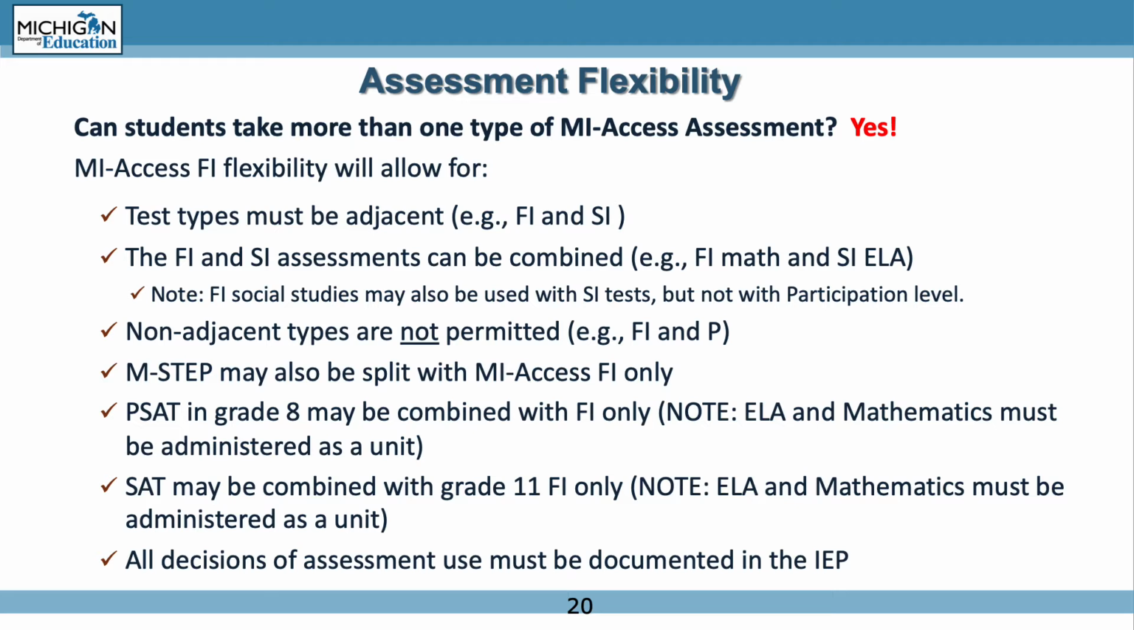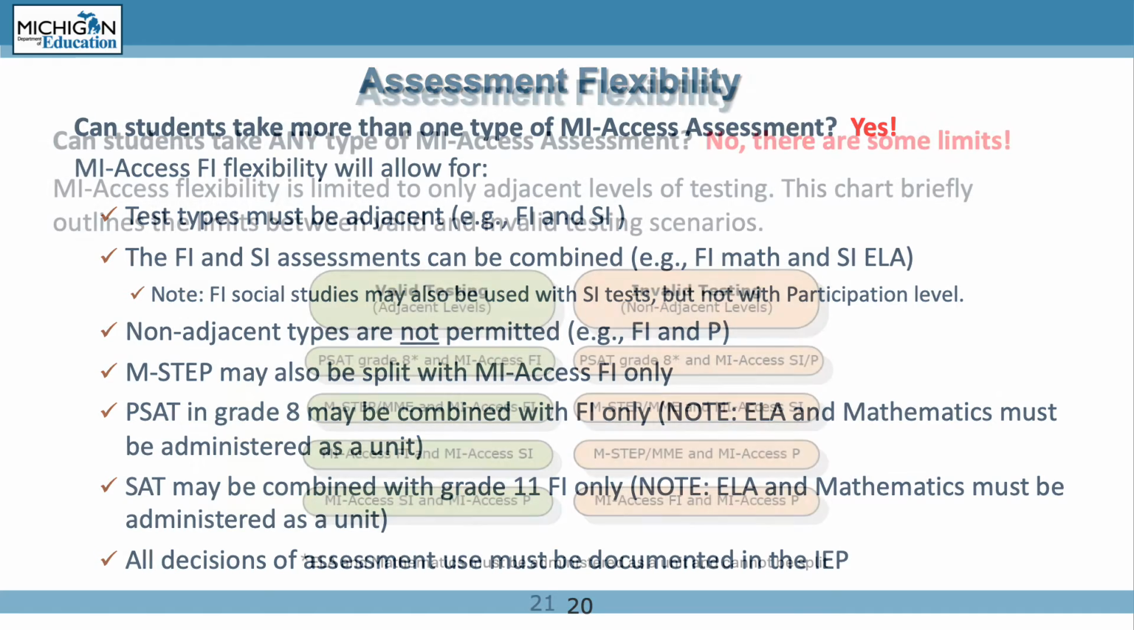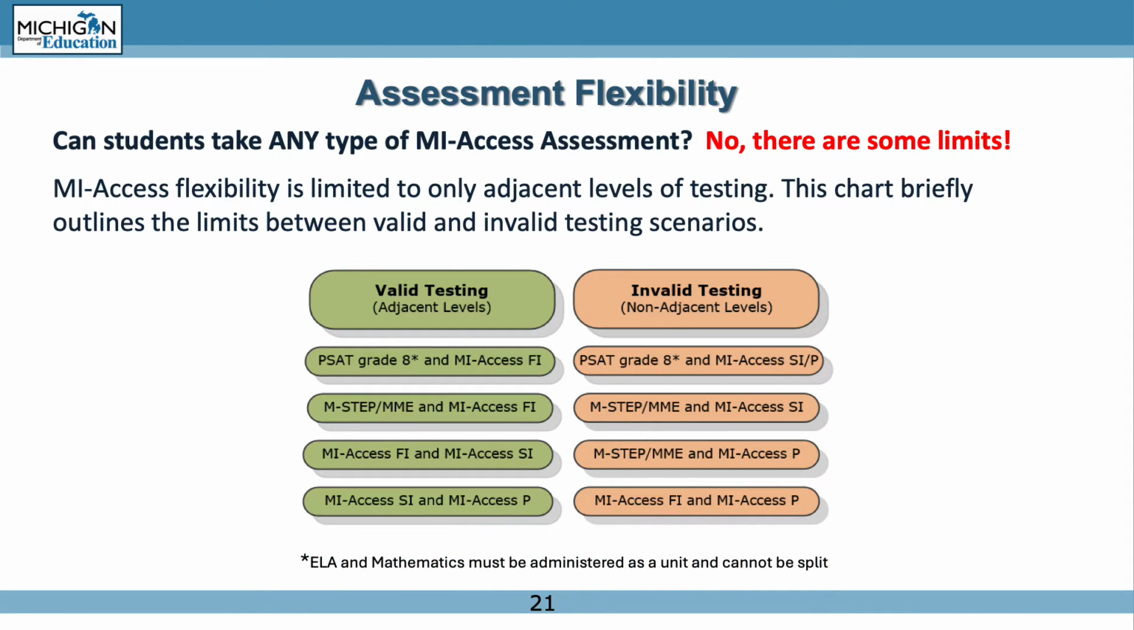M-STEP may also be split with MyAccess FI only. PSAT and grade 8 may be combined with FI only. Note, ELA and mathematics must be administered as a unit. SAT may be combined with grade 11 FI only. Note, ELA and mathematics must be administered as a unit. All decisions of assessment use must be documented in the IEP. Can students take any type of MyAccess assessment? No, there are some limits.